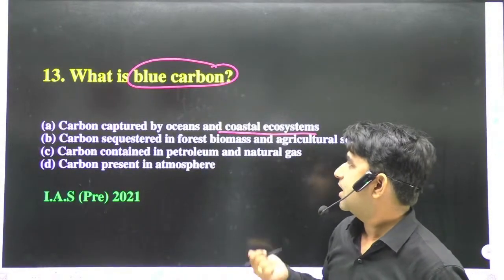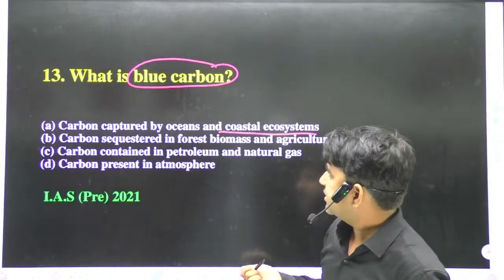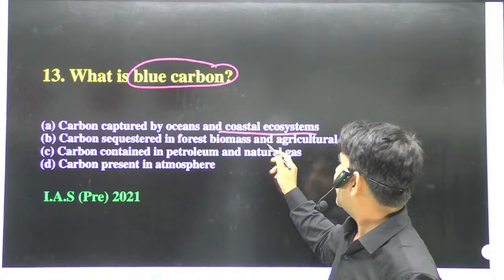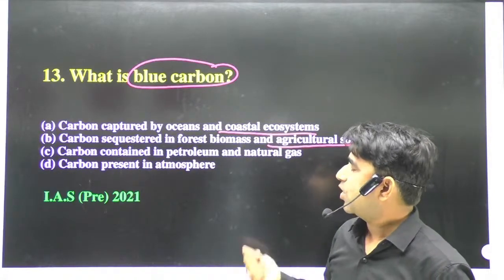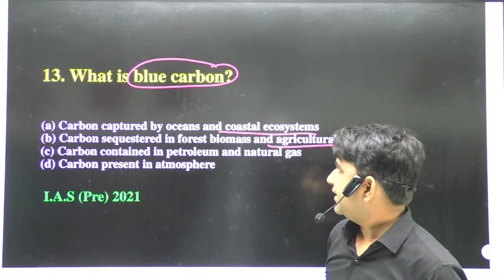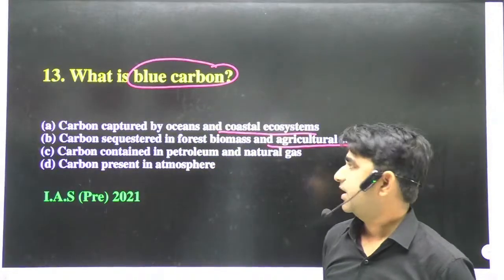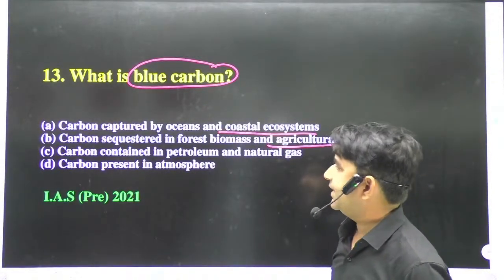Option B, carbon sequestered in forest biomass and agricultural soils. Option C, carbon contained in petroleum and natural gases. And option D, carbon present in the atmosphere.